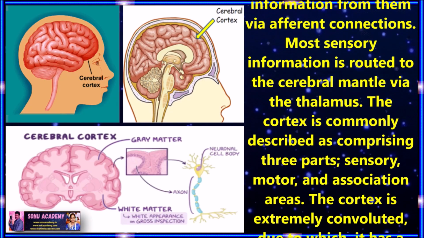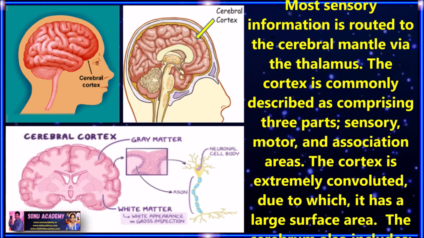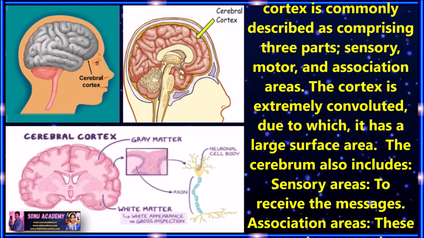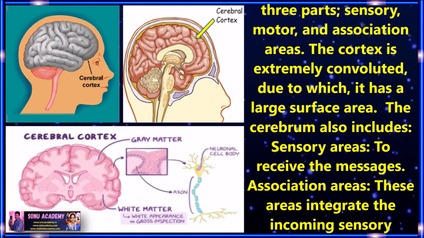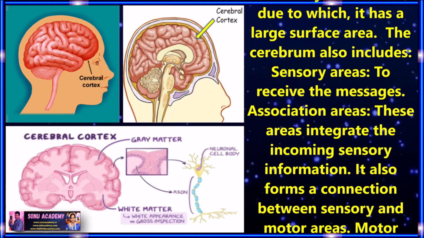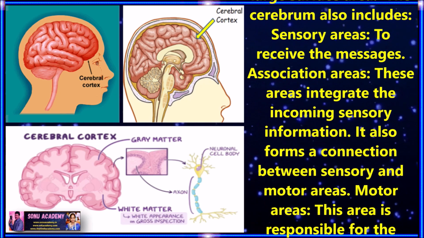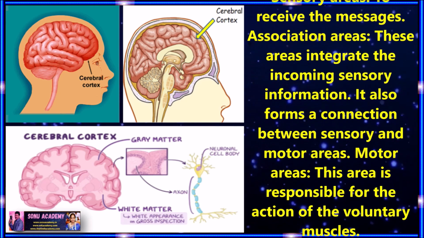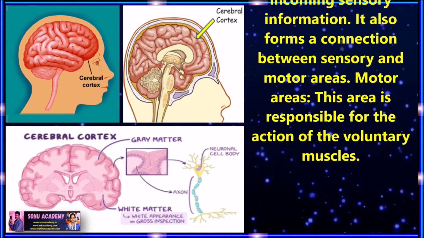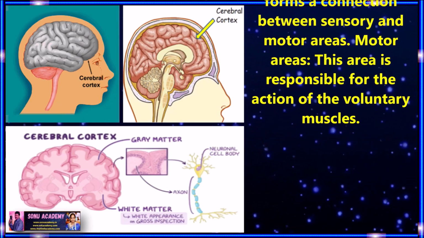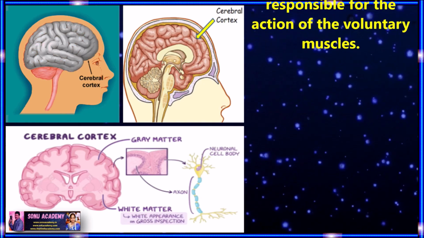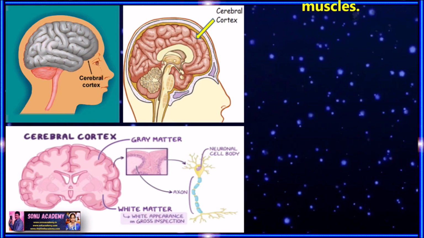Most sensory information is routed to the cerebral mantle via the thalamus, and the cortex is commonly described as comprising three parts, that is sensory, motor, and association areas. The cortex is extremely convoluted, due to which it has a large surface area. The cerebrum also includes the sensory areas to receive the messages, and the association areas, which integrate the incoming sensory information. They also form connections between sensory and motor areas. The motor areas are responsible for the action of the voluntary muscles.